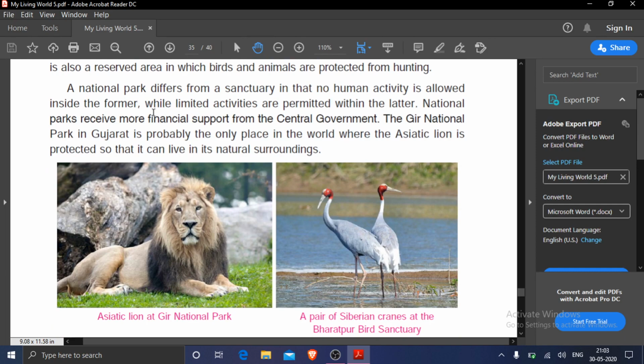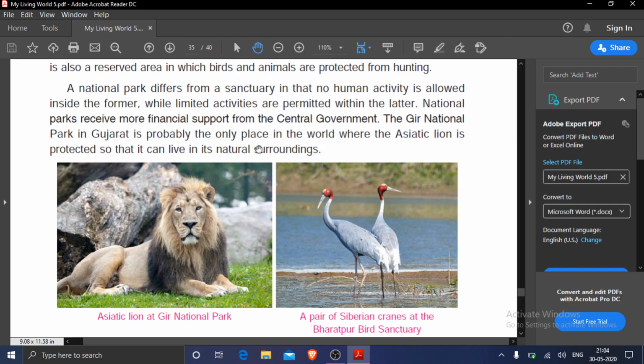Means in a national park, no human activity is allowed, but in wildlife sanctuaries, limited activities are permitted. National parks receive more financial support from the central government. Means our Delhi government, the central government, gives money to national parks.